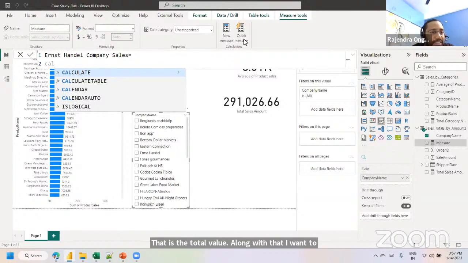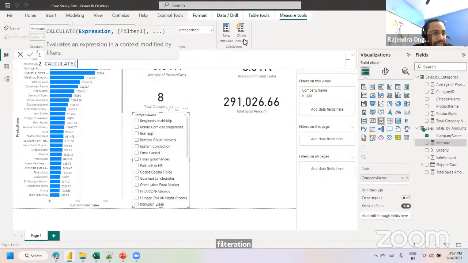So in that kind of a scenario, there is a magic function name called calculate, where we are going to pass 2 parameters at a time. One for expression, that is the total sales, and the another parameter is for the filtration part. Calculate is a DAX function, which we can accommodate with 2 parameters. First one is an expression. The expression is total sales value.